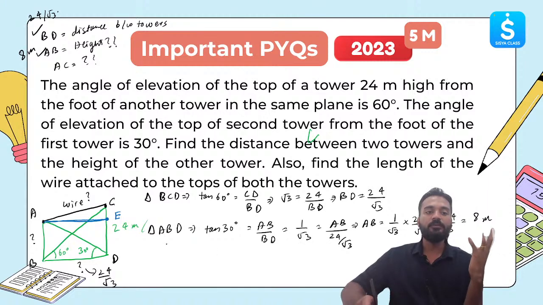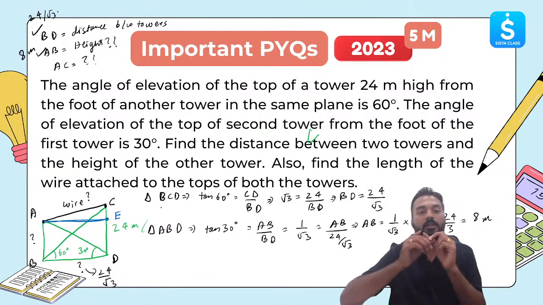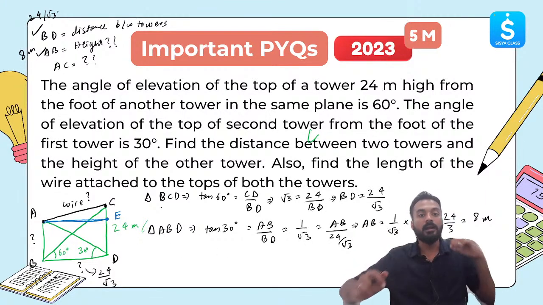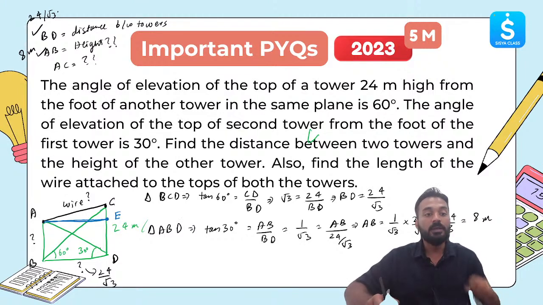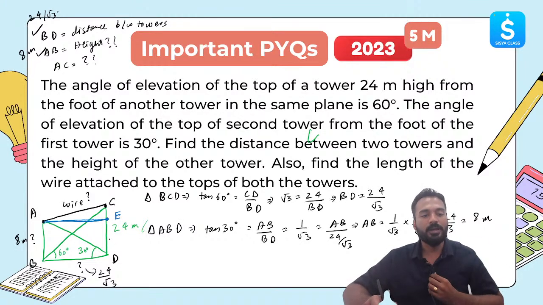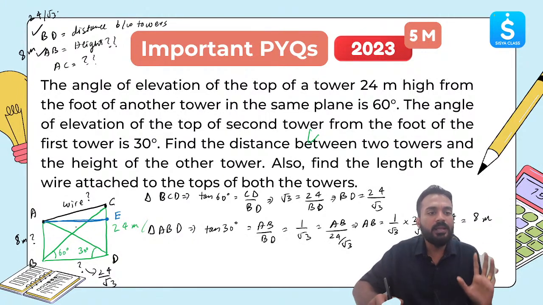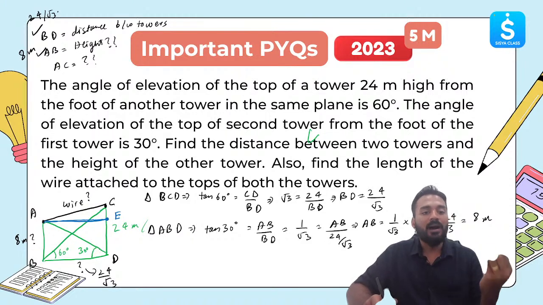But the final thing which is very, very important, the length, also find the length of the wire attached to the tops of both the towers. This is the most important thing which only few students are able to find out. If you have seen how to do this, you will be easily able to find it out. Okay. Now, let's quickly try to find out the other angles.